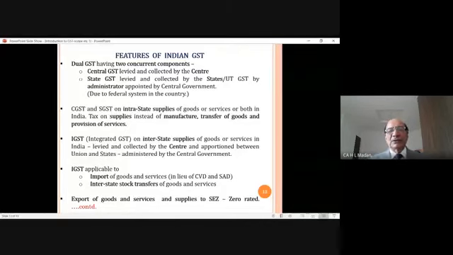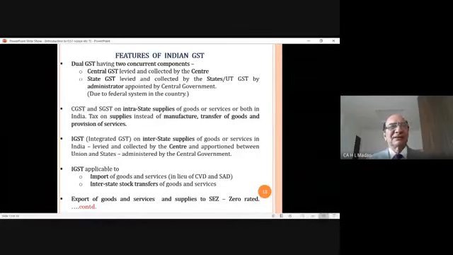Now, question is, why is it kept zero rated? In order to compete with the foreign suppliers of the other countries. Because if the other countries supply at a lesser price, then who will buy from Indian people? That is why, in order to reduce the prices of our goods for the purpose of export, so that we can earn foreign exchange in our country, this has been kept zero rated.